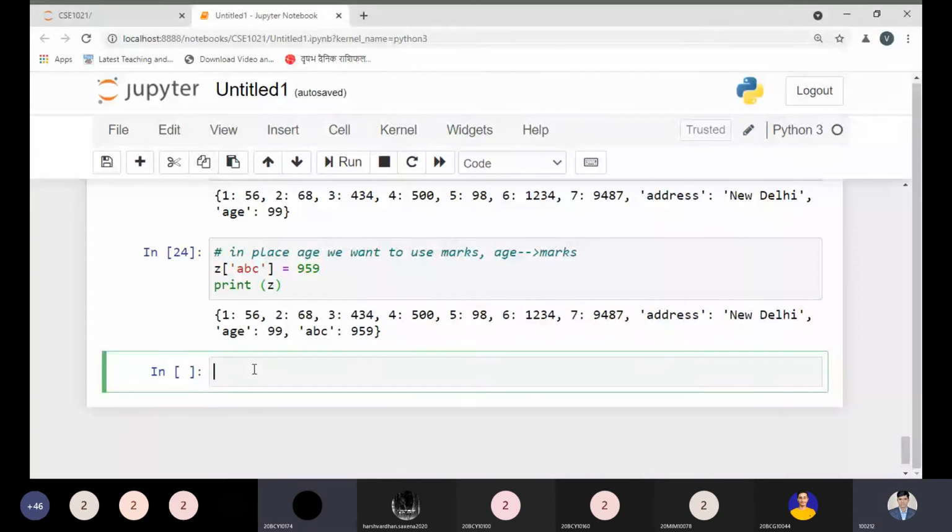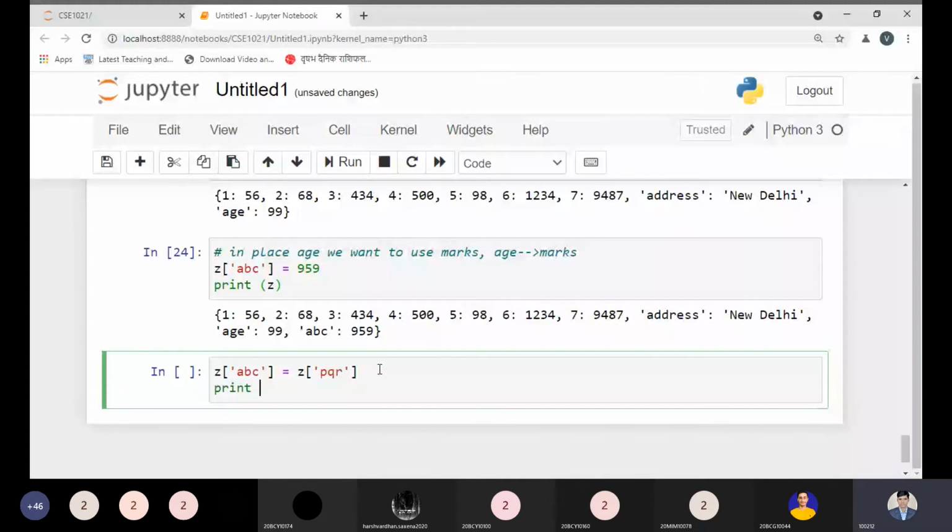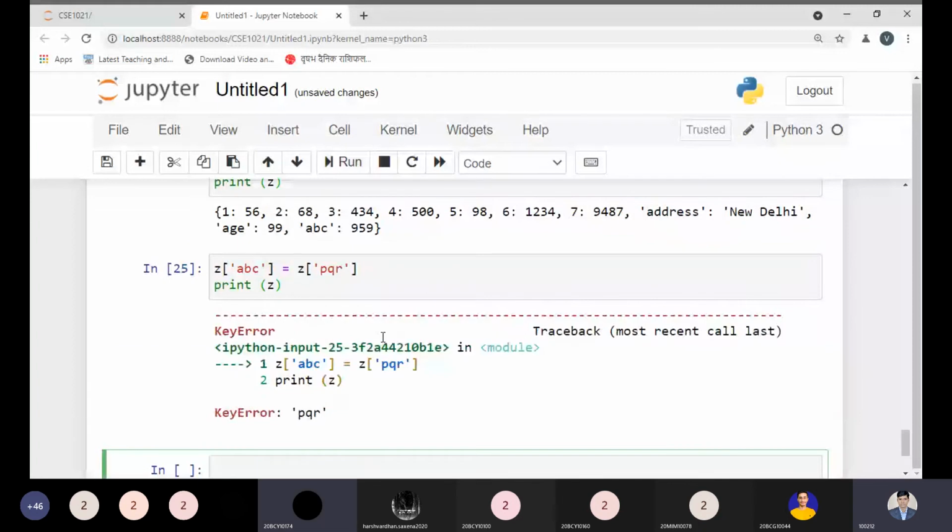Just see, can we do like this, ABC to PQR? If I try to do so, now what would happen? Then print Z. No, it is not possible. This will give an error, sir. Why? Because you are updating the key, and that is not possible. So PQR is not possible to update.